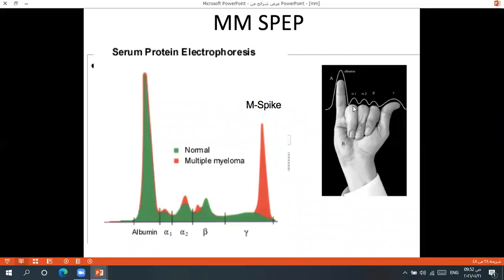Normally we have no spikes, just multiple small spikes with a single spike of albumin. The green color denotes the normal distribution of protein, while the red color indicates a bad protein, a bad clonal spike secreted by monoclonal antibodies from a malignant clonal plasma cell. This is the serum protein electrophoresis of multiple myeloma.